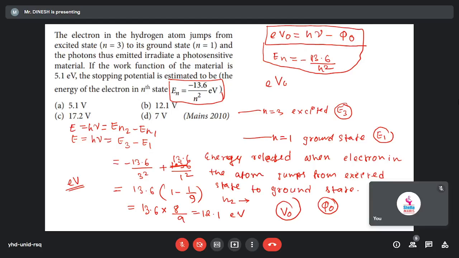Now simply we apply that formula. eV naught will be equal to h nu. The h nu value is 12.1, minus phi naught. The work function of the material is 5.1 eV. So together it will be 7 eV. Left hand side also has e, right hand side also has e, so e cancels, so 7 volt.